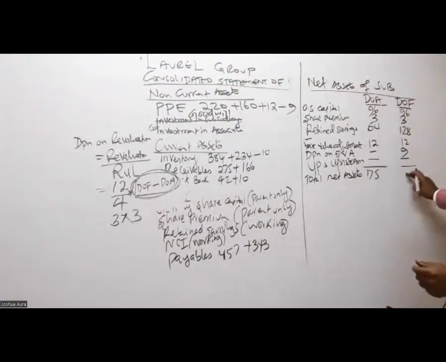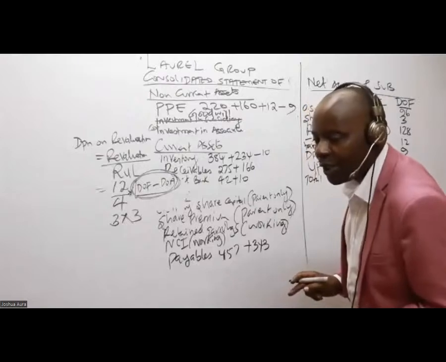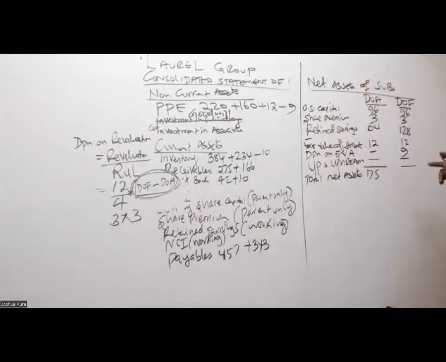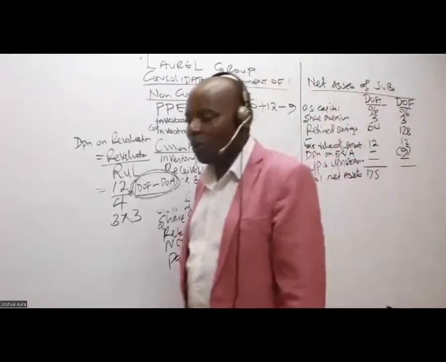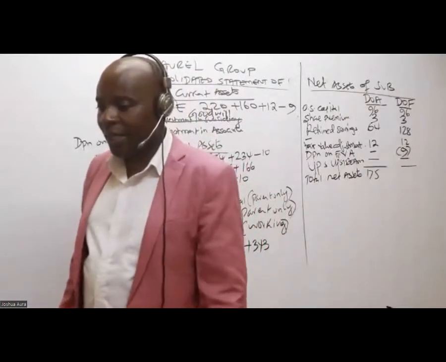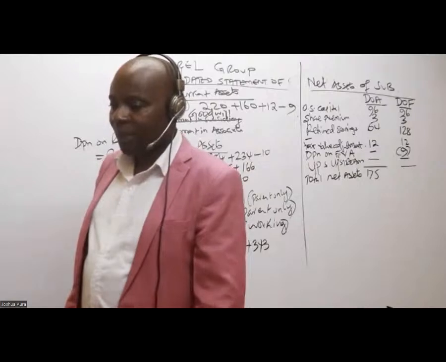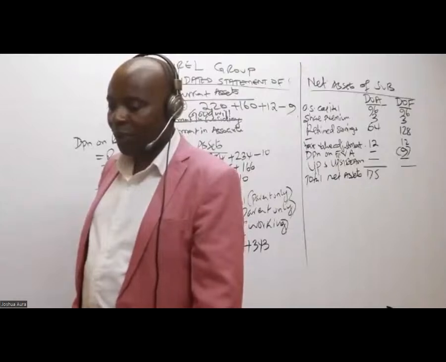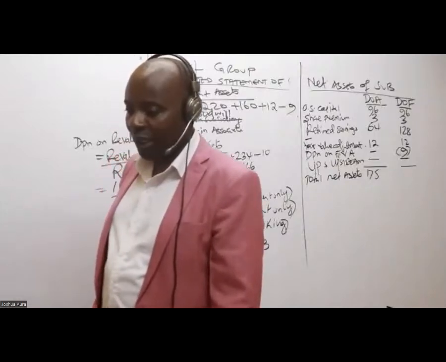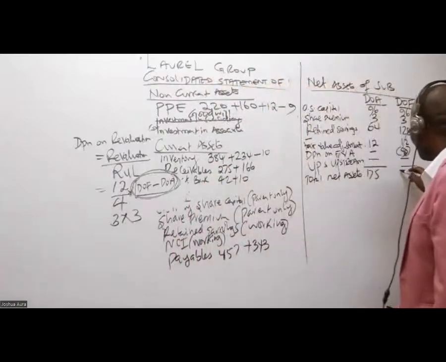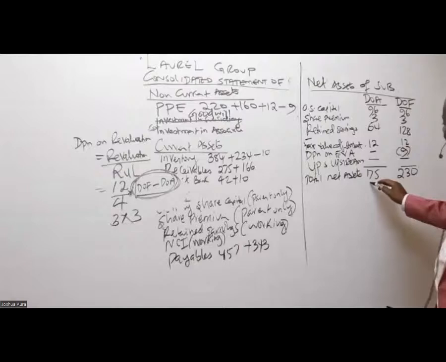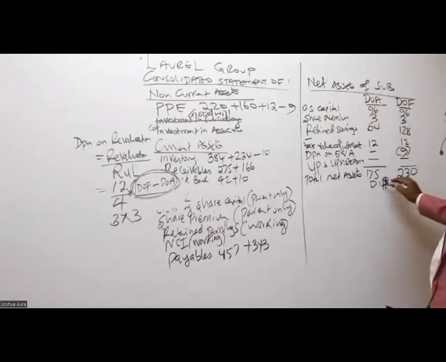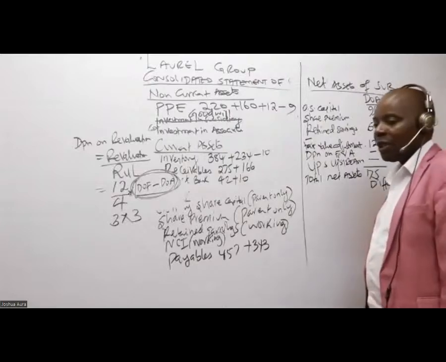How about this one here? DOF. Is there somebody who can get a DOF? DOF, I'm being told, is 230. Again, remember that depreciation we subtract. Nancy, depreciation we always subtract. So you subtract, what are we getting? 230. And then the difference between those two numbers, normally we give it a special name, PAP.